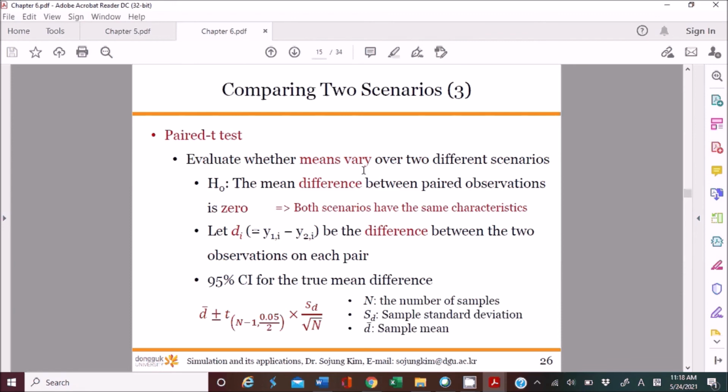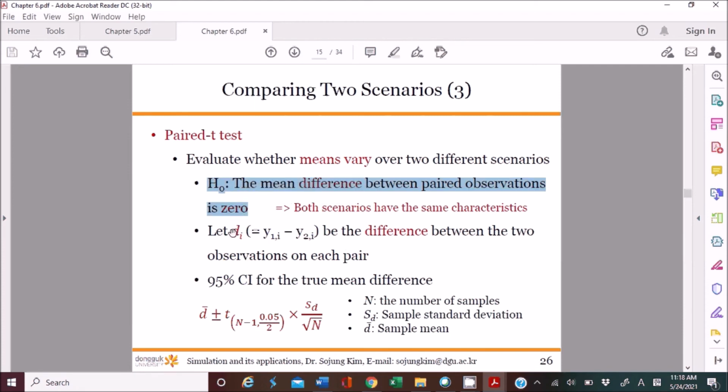Let's say you run the same simulation with two different scenarios, and the mean value varies over the two scenarios. H0: the mean difference between paired observations is 0, so the same. H1 will be different. This is H0, and we want to test this one.